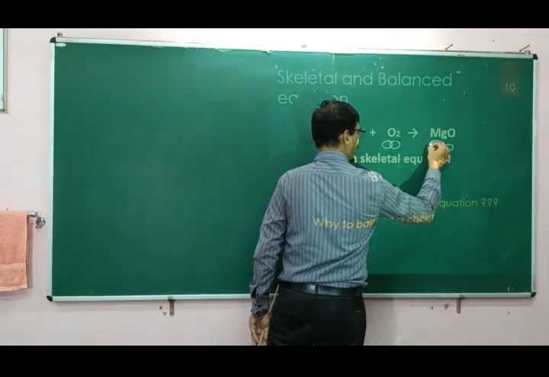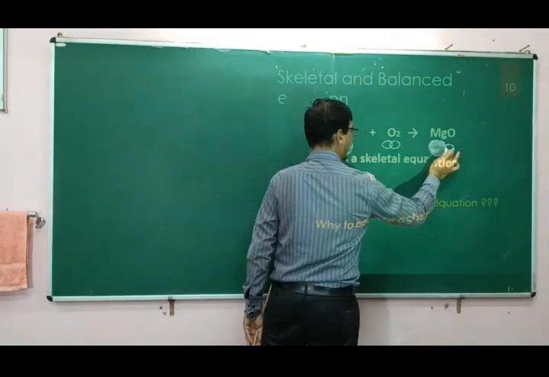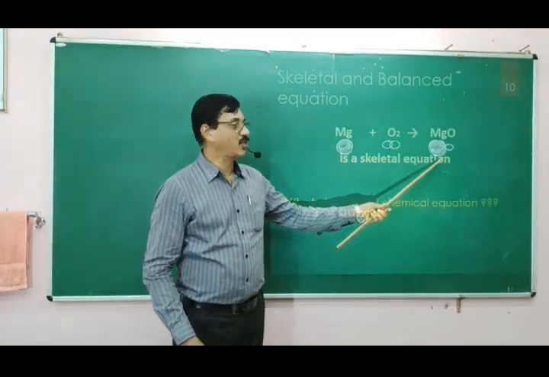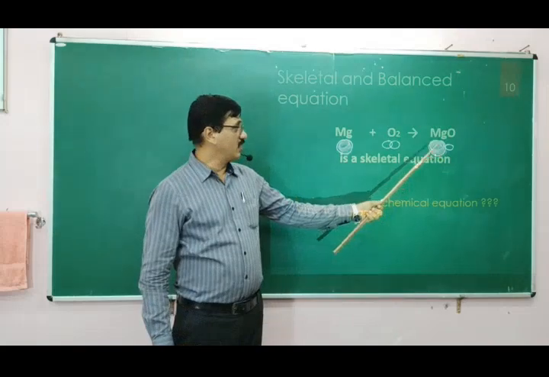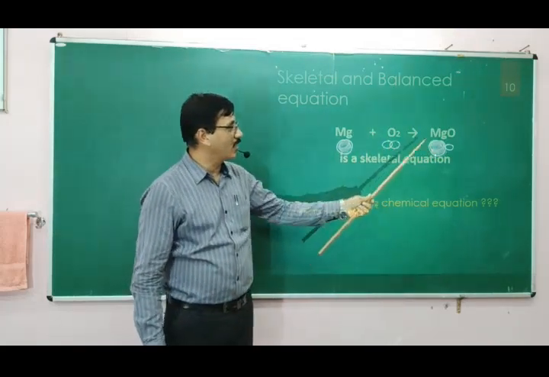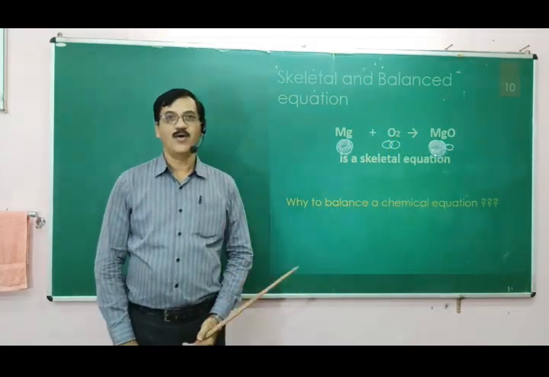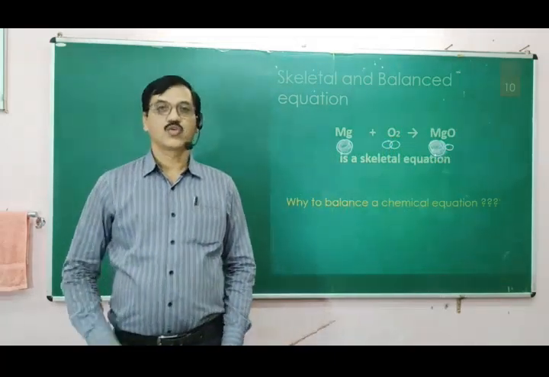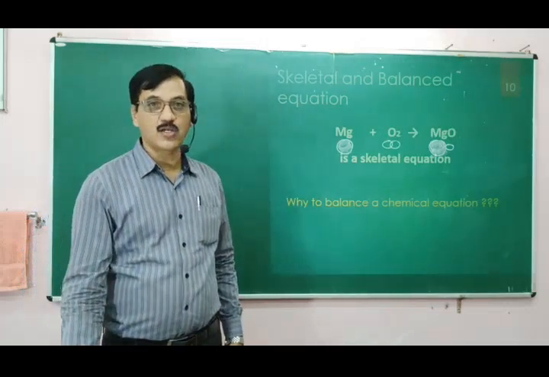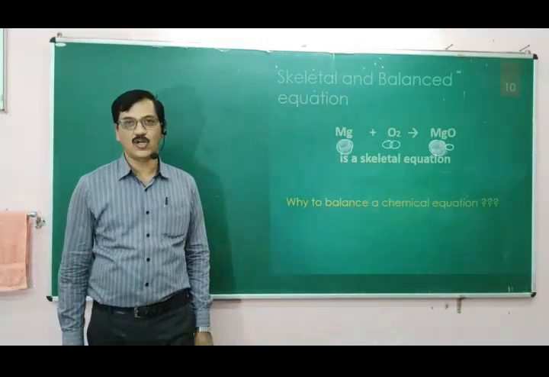One magnesium and one oxygen is there here. This is the way you can depict the atoms. This is called unbalanced because there are two oxygen atoms here, but on the product side there is only one oxygen atom. In any chemical reaction, atoms are not created or destroyed.